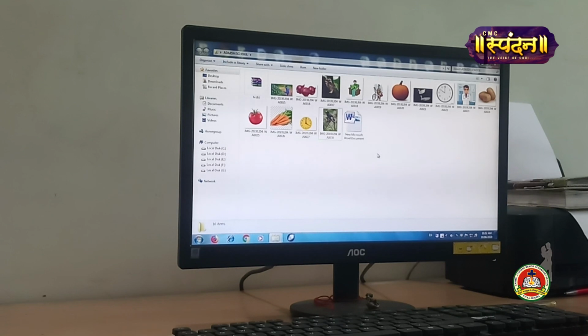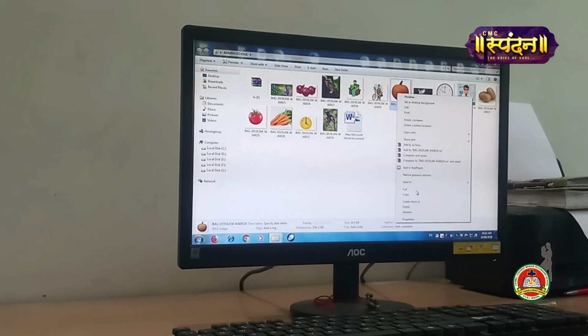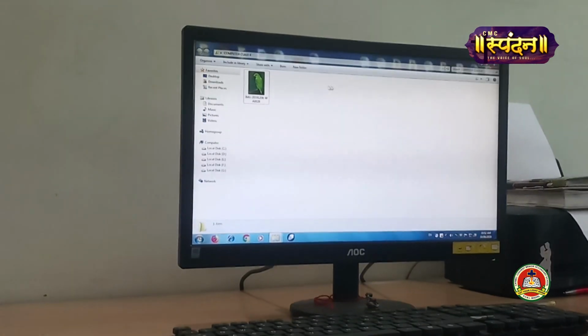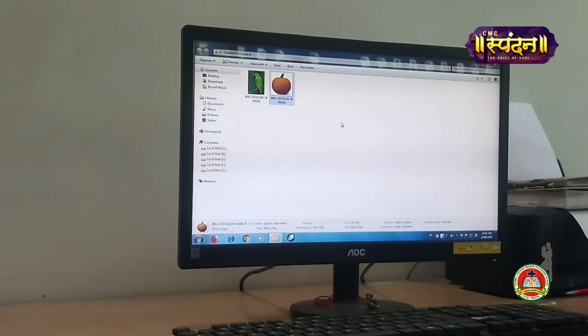Okay. Once more I'll explain to you. If we want this pumpkin to go from here and move to the next folder, just right click this, press the cut option, minimize this folder, go to the folder where you want to shift it, right click and again paste. Can you see both the files are here? I hope it is clear to you.